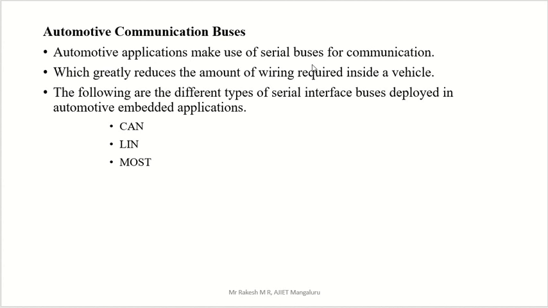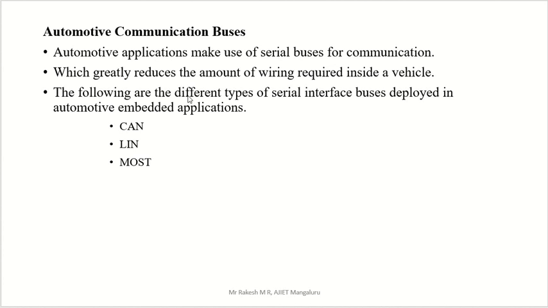We are using a serial bus, which is a set of lines used for communication inside the vehicle. That reduces the amount of wiring. In order to reduce wiring, we can go for a serial bus. If you go for a parallel bus, there is a chance of a lot of wires, so a serial bus is better compared to this. Serial bus is better compared to parallel bus.